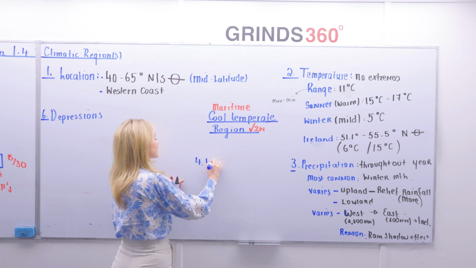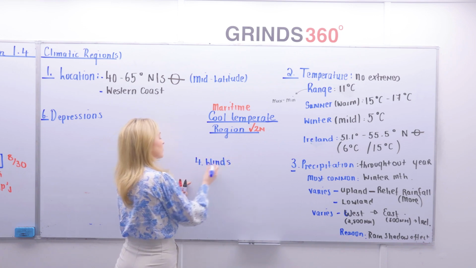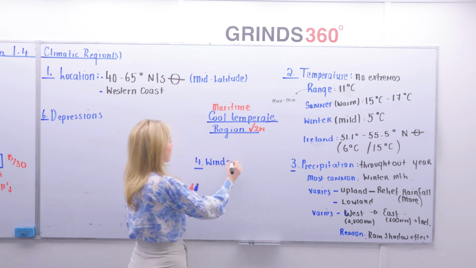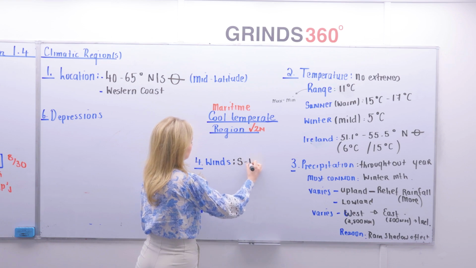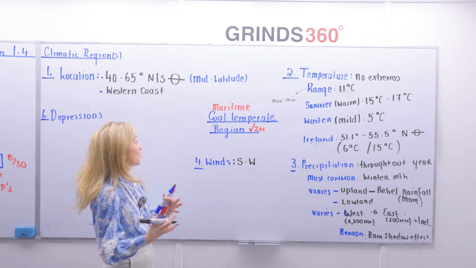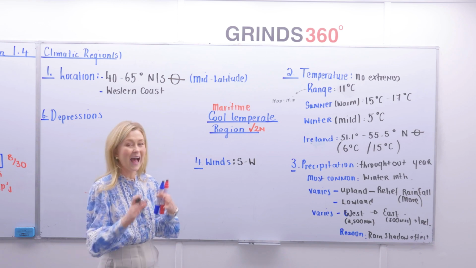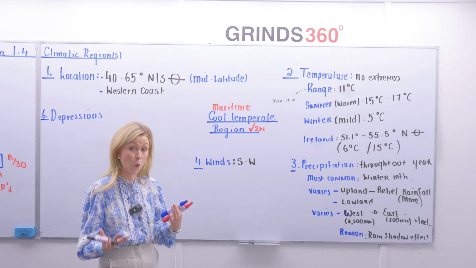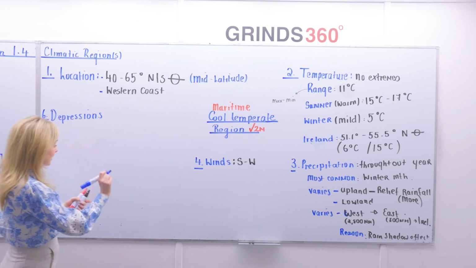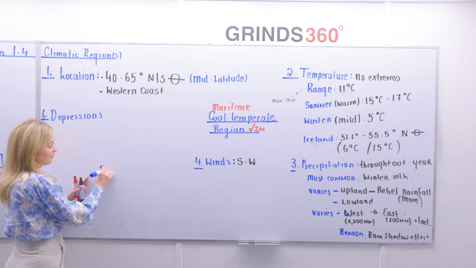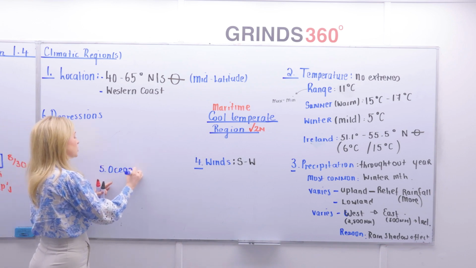Number 4, we discussed the winds. Now, I've already discussed the winds there. Our winds are our southwesterly winds. Now, your southwesterly winds, I spoke about the direction they come in. They come in again along the west coast, the west to the southwest coast, and they're basically bringing that warm, moist air. Our southwesterly winds is linked up to number 5, which is our ocean currents.